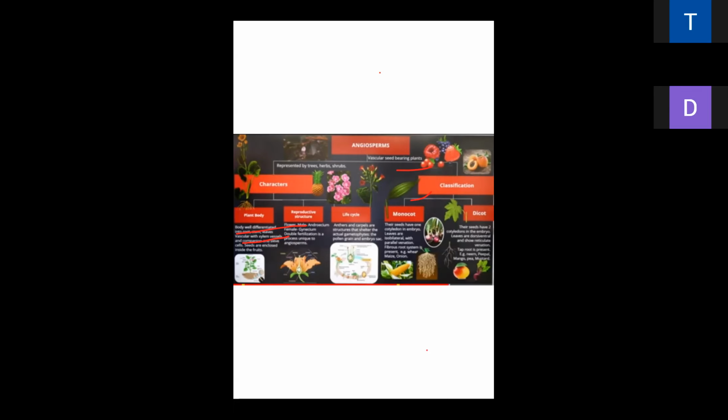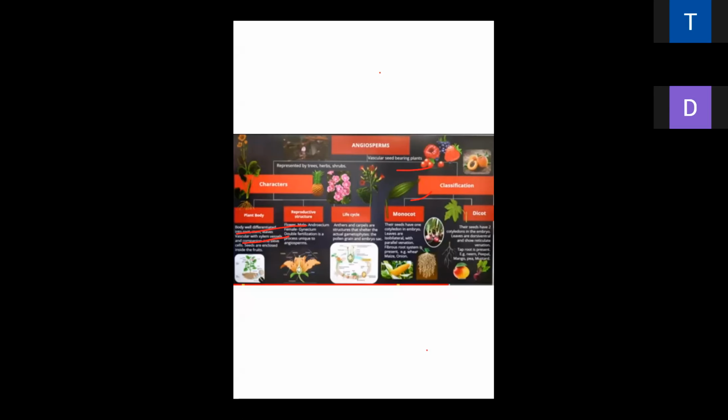In the last part of the classification, there is no companion cell. In the last class we discussed all the classification of the plant kingdom; there is no companion cell. Gymnosperm has tracheids, but angiosperm has well defined xylem and phloem. Their seeds are enclosed in the fruit.